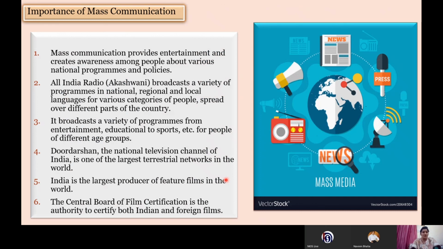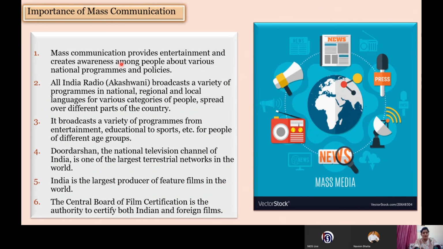Another means of communication is mass communication. Like I told you, we have two types of communication. One is personal and another is mass communication. In personal communication, two persons interact with each other. In mass communication, there is interaction with the masses, with a large number of people, and this is being done by the TV and all the radio systems we have. So it is through these channels.